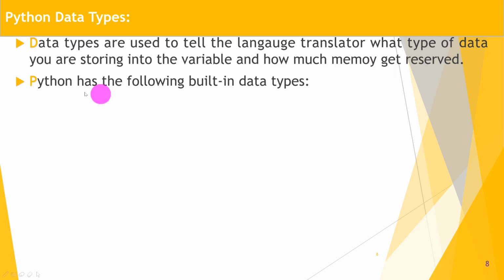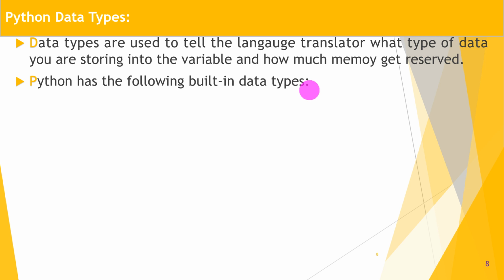Python has the following built-in data types. Understood? Data types actually tell the language translator what type of data you are storing into the variable, that is integer, float, string, and how much memory gets reserved for that type of variable.